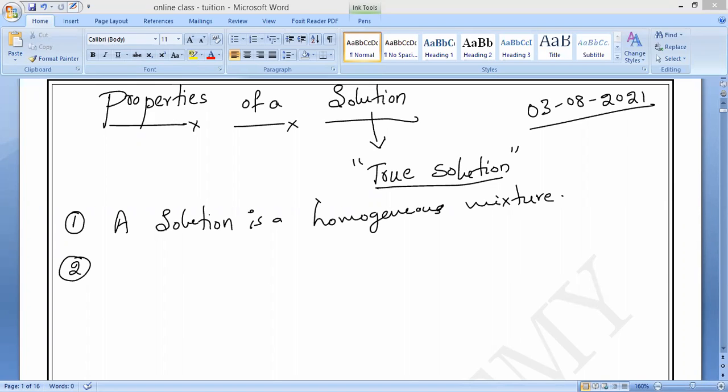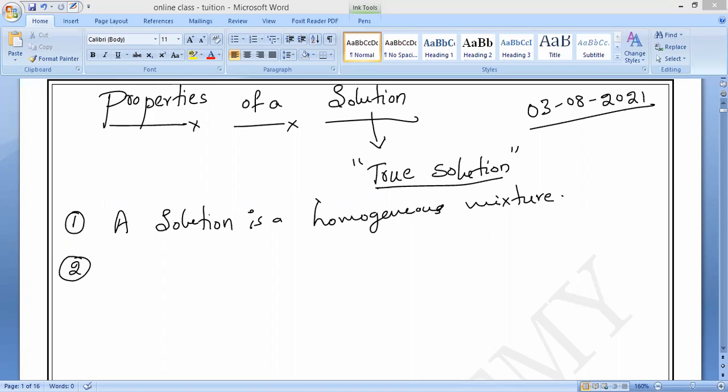So regarding the size of a solute particle, suppose we take sugar in water. Once the sugar is dissolved, are you able to see the sugar particles? Yes or no? Please tell me. No. They are extremely small and completely dissolved in the water. Is it yes or no? Correct or not? Yes, sir. So that is the second property.